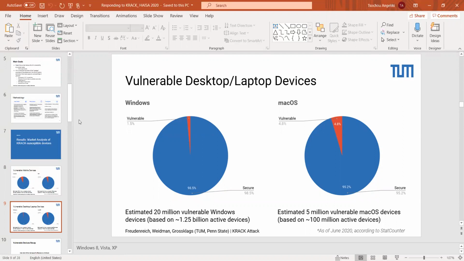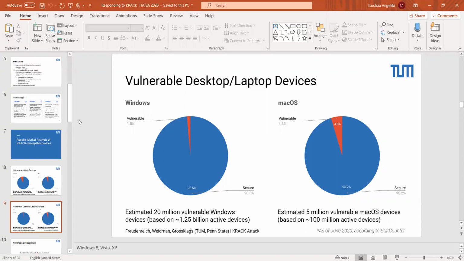In terms of desktop and or laptop devices, we see a little bit more coverage. For Windows machines, we're seeing as little as 1.5% still remaining to be vulnerable. This is approximately 20 million devices. Again, for Windows, this is basically folks who have Windows 8, Windows Vista, or Windows XP as their platform who may not have received security updates here. And for Mac OS, we're looking at 4.8%, or an estimated 5 million vulnerable Mac OS devices currently. For Mac, we're looking at OS 10 Yosemite 10.10, so also not too far behind here in terms of